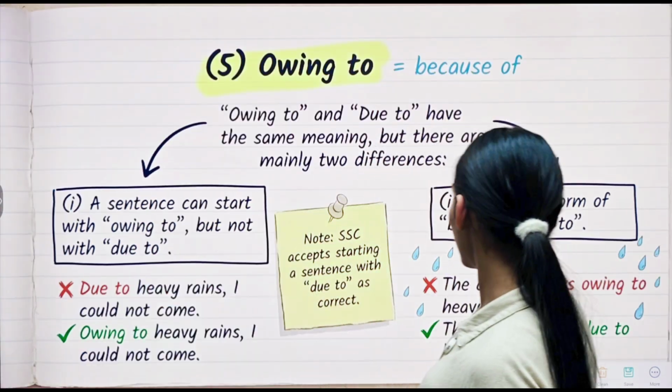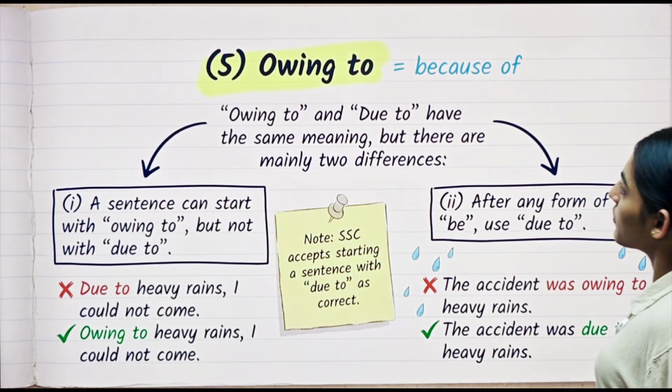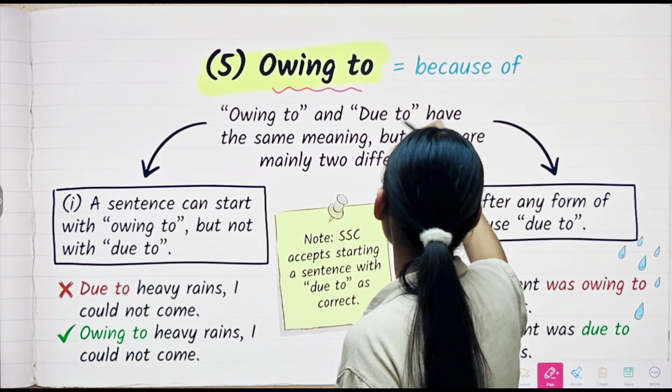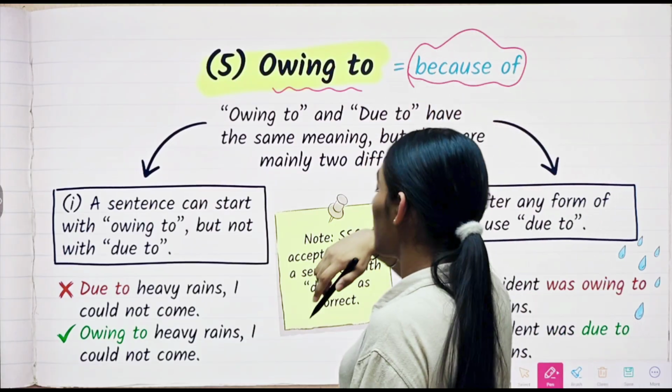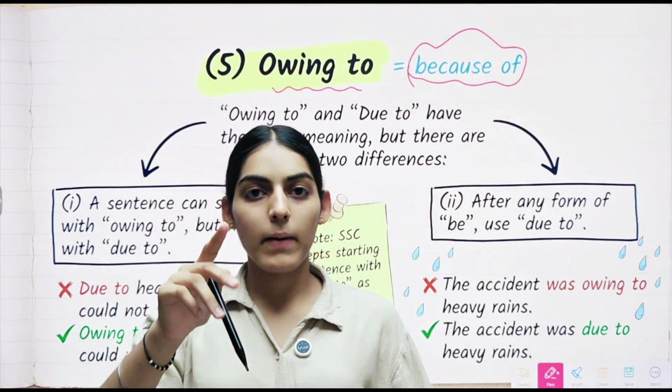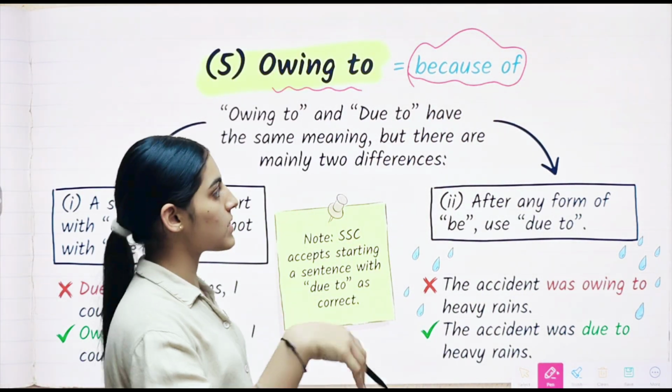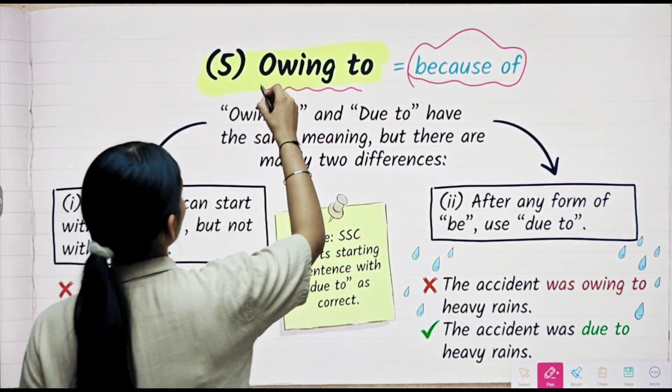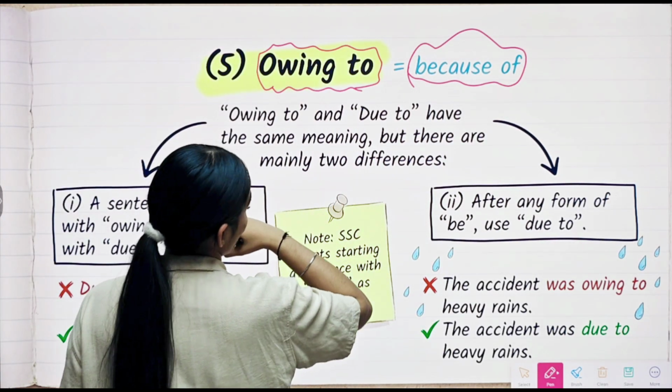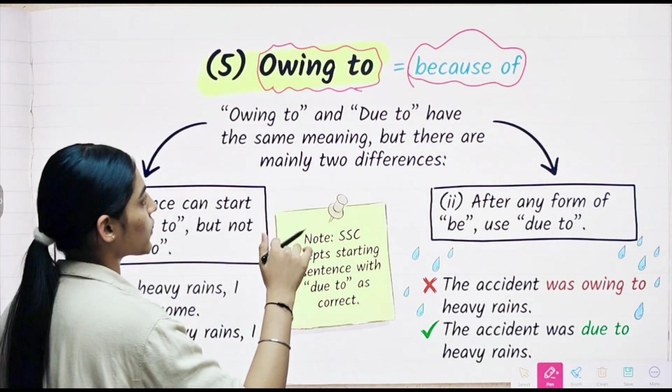Now moving to the fifth one, owing to. Owing to means because of. By virtue of we have seen. By dint of we have seen. By dint of also means because of hard work. And here owing to means because of. It's quite similar to that, but it's different here.